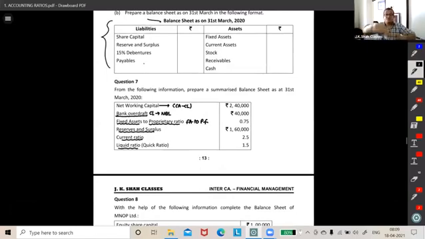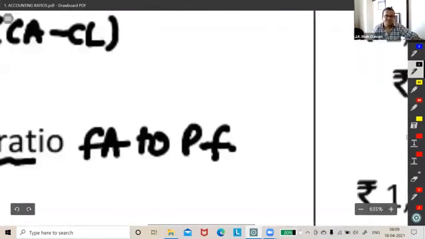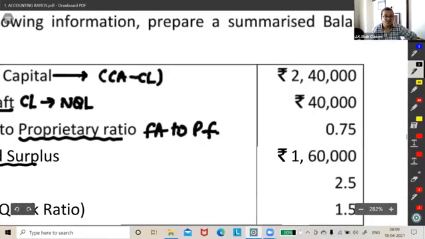Guys, first what we will have to do over here? First, we will have to prepare a balance sheet to fill up. Understand that? Prepare a balance sheet to fill up from this data. Okay. So let's make a balance sheet out of this first.